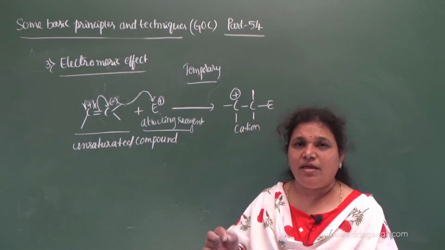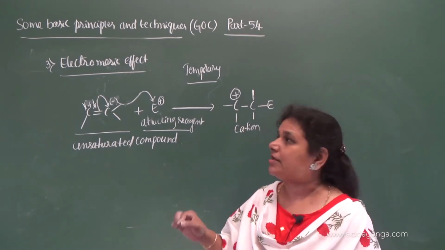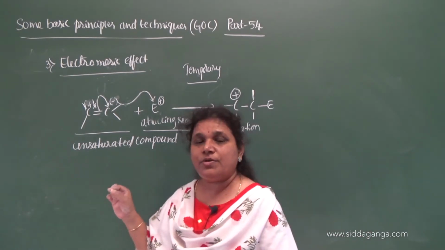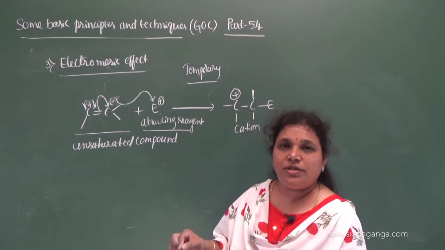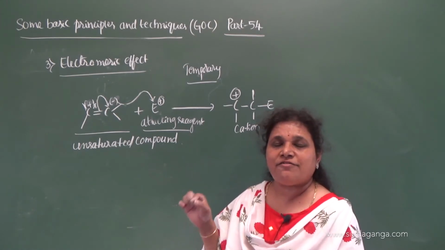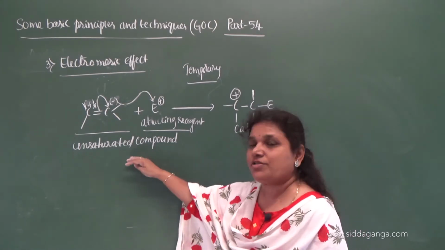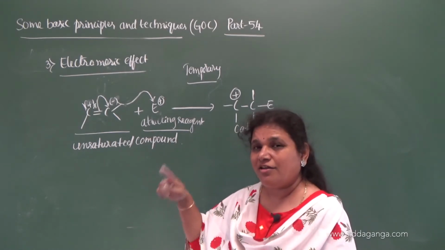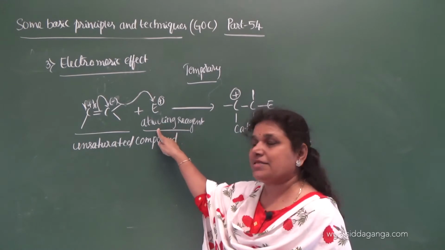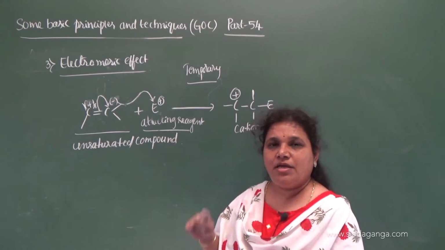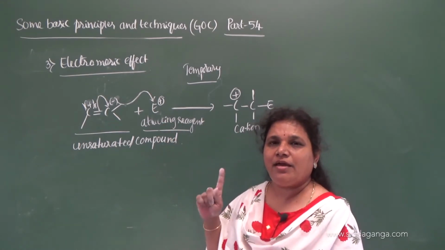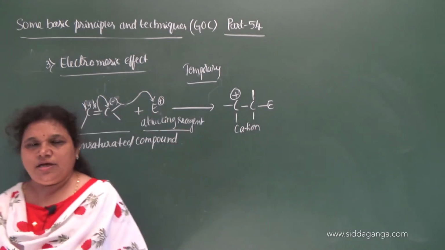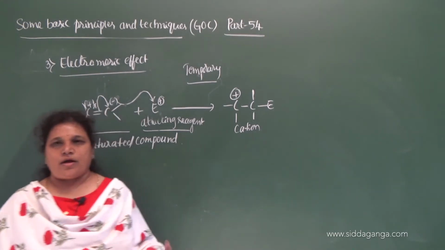That is very, very important. Depending on the nature of the attacking reagent, you will get either a cation or an anion.